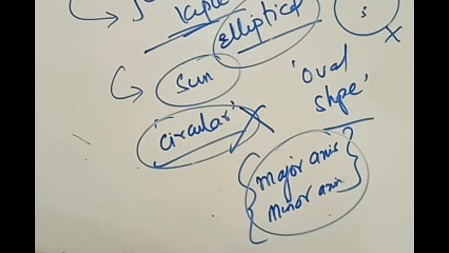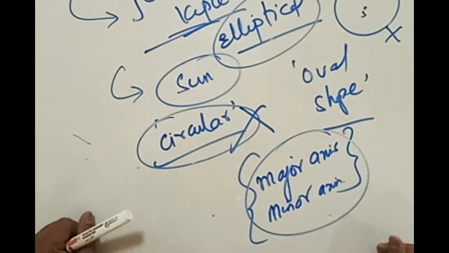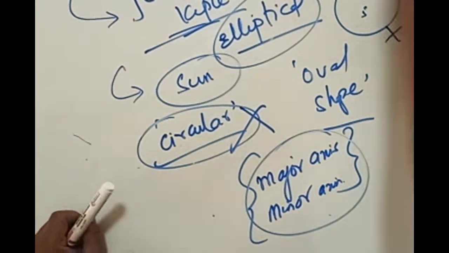What is the relationship between major axis and minor axis in a circular path? Equal. Very good, Manasa. Both are same. If both the axes remain the same, then that becomes a circular path. If one of them is different, one is large, the other is small, it will become an elliptical path.